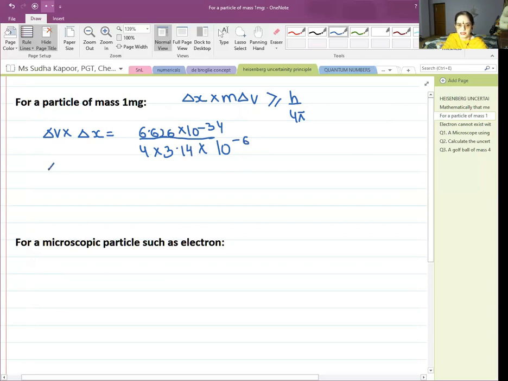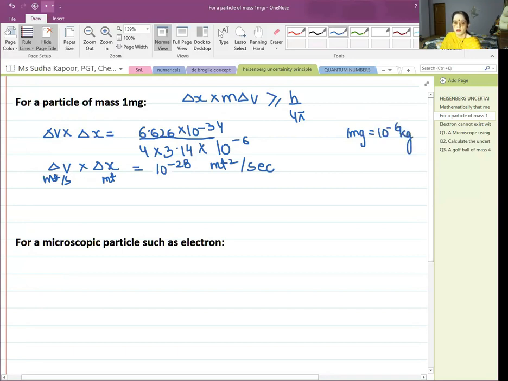So in this case, delta V into delta X, when we calculate it, comes out to be nearly 10 to the power minus 28. Then, position is in meters and velocity is in meters per second, so what is going to be the unit here? Meter square per second. We have converted 1 milligram into 10 to the power minus 6 kg also. Now, delta V into delta X is 10 to the power minus 28 meter square per second.